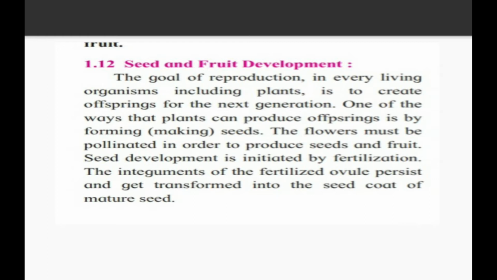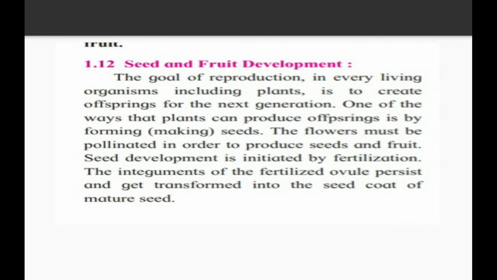Related to plants, the flowers must be pollinated in order to produce seeds and fruits. Seed development is initiated by fertilization. The integuments of the fertilized ovule persist and get transformed into the seed coat of the mature seed. Now see how the seeds are going to be formed. First of all, there is the fertilization process.